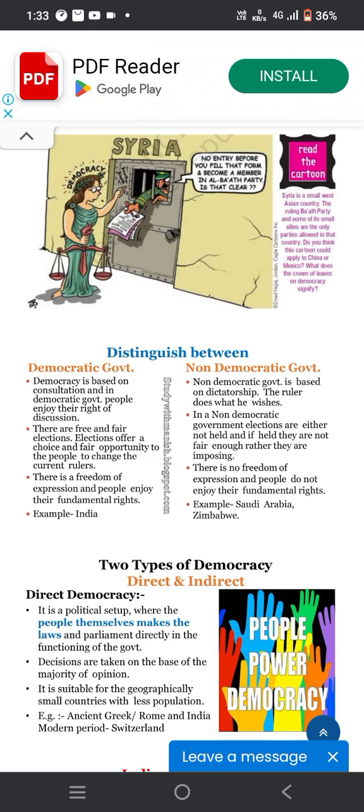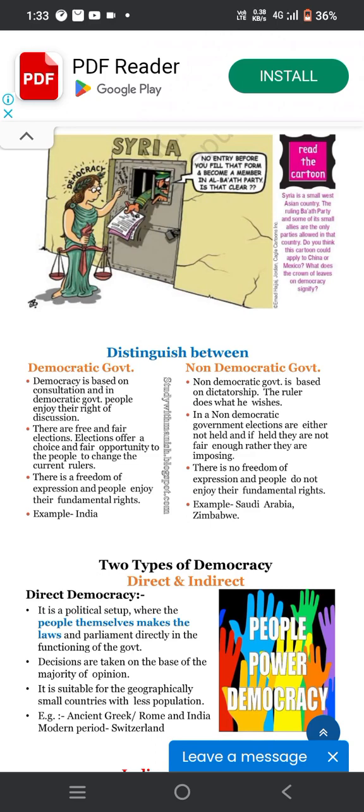Non-democratic government is based on dictatorship. The ruler does what he wishes. In non-democratic governments, elections are either not held, or if they are held, they are not fair enough; rather, they are imposed. There is no freedom of expression, and the people don't enjoy fundamental rights. For example, Saudi Arabia and Zimbabwe.